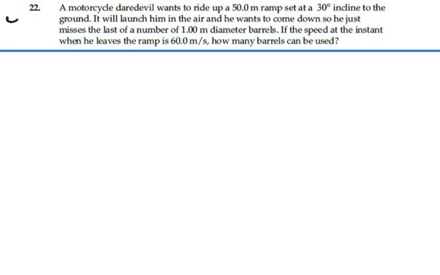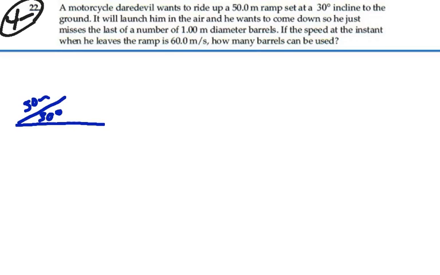Here's problem 422. A motorcycle daredevil wants to ride up a 50-meter ramp set at a 30-degree incline to the ground. It will launch him in the air, and he wants to come down just so he just misses the last of a number of 1-meter diameter barrels. If the speed at the instant when he leaves the ramp is 60 meters per second, how many barrels can be used?